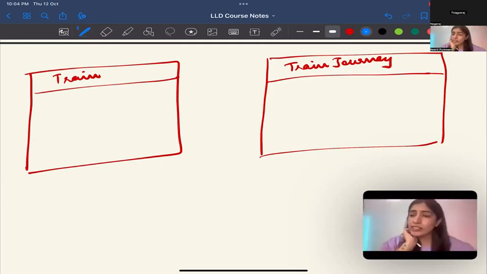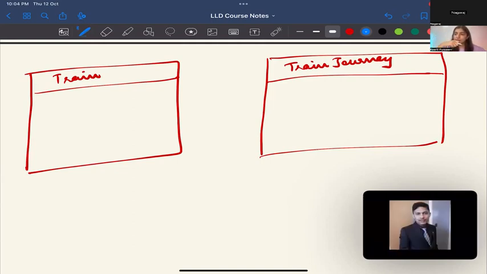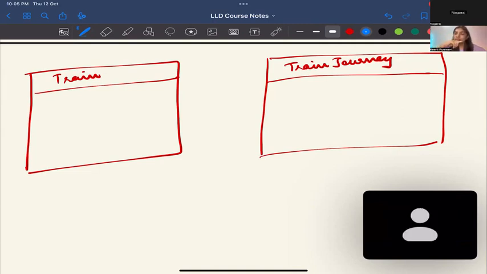How can one train journey have multiple trains? No. What I mean by that is, let's say one route today has one train, and later on down the line, that route needed demand, so it became three different trains or something like that. You are not going to keep track of all different trains, isn't it? You are going to search it by journey. For that, your train journey also has the time.